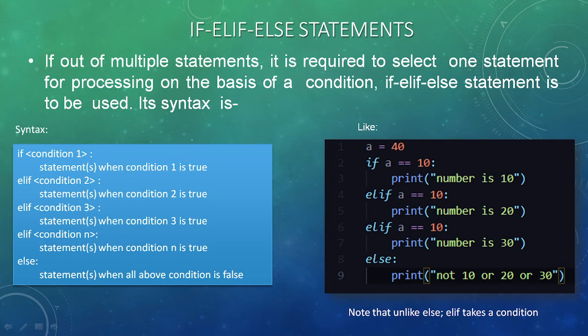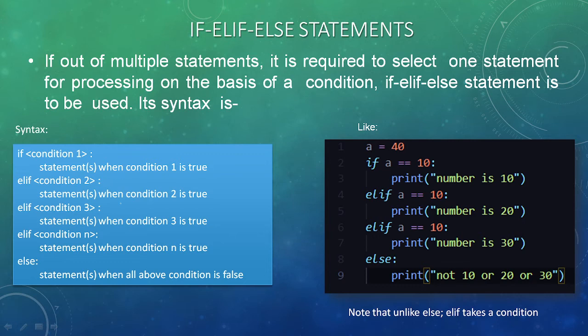Its syntax is: if condition, then statement 1. See the cursor here: if the condition is true, its supporting statement 1 will be executed. If it is not true, the control will flow to the next condition.